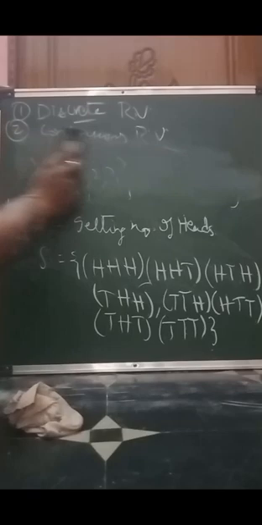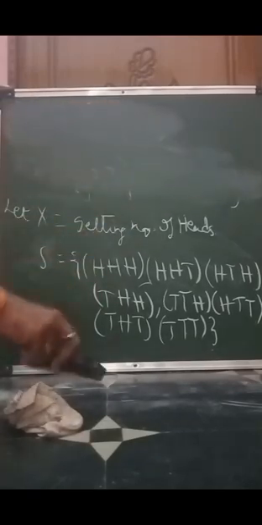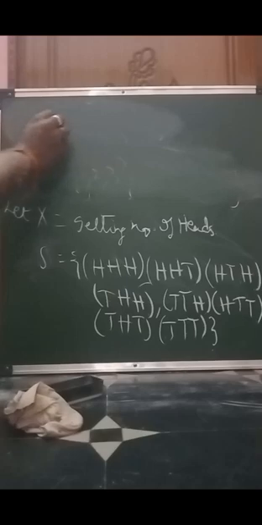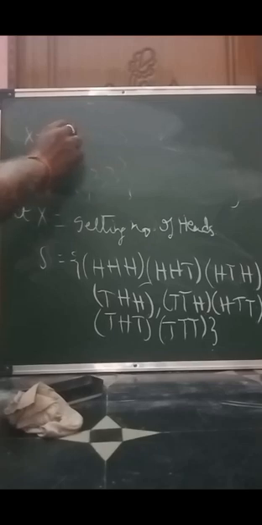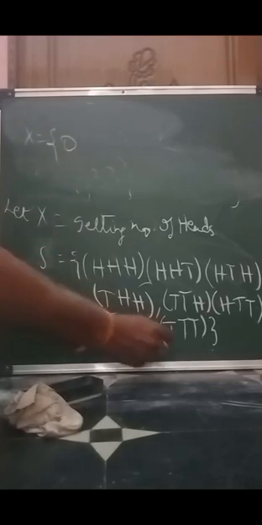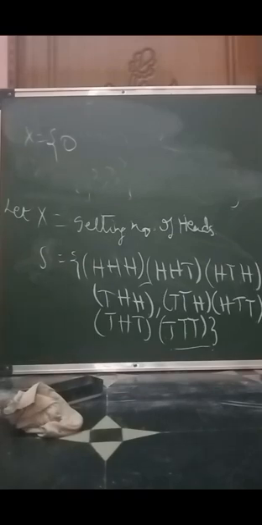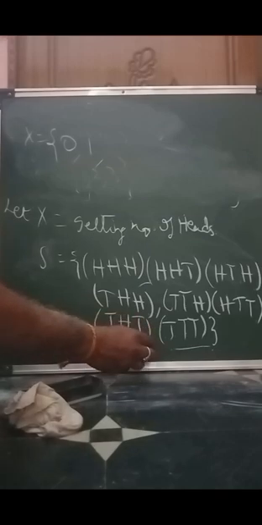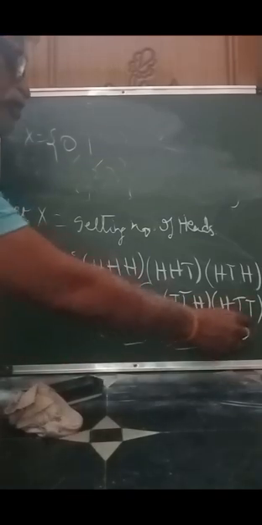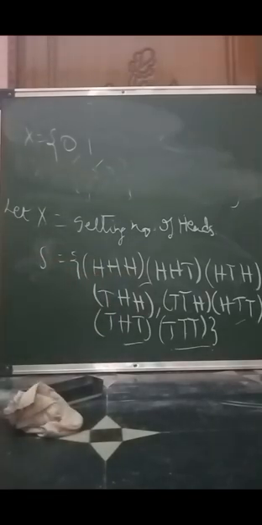Then I can assign values for this random variable x in such a way that it represents discreteness. If I consider getting a head as a random variable x, then x may be 0. That means there is no head, and this is the case where there is no head. So x may take the value 0, and x may be 1. That is where we have only 1 head. In different cases you can take this as 1, this as 2, this as 3.